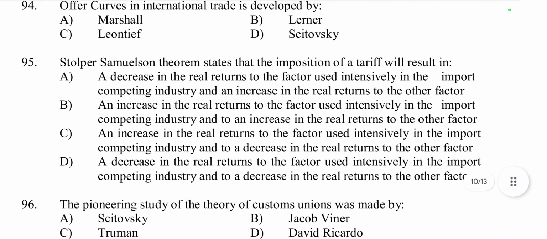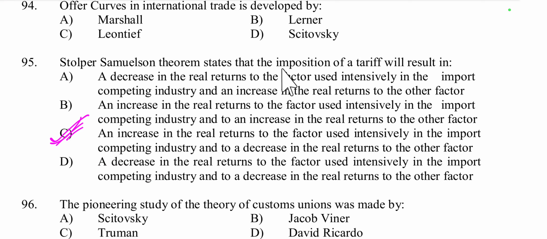Then question number 95. The Stolper-Samuelson theorem states that the imposition of a tariff will result in what? When we impose a tariff, what happens? According to the Stolper-Samuelson theorem, it links tariff protection to income distribution, benefiting the factor used intensively in the protected sector. A decrease is not correct. An increase in the real returns of the factor used in the import competing industry and a decrease in the real return of the other factor. Yes, option C is the right answer.